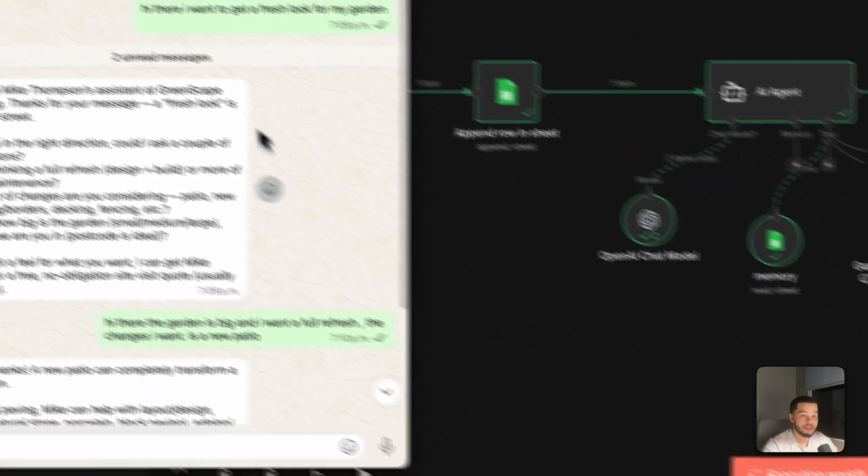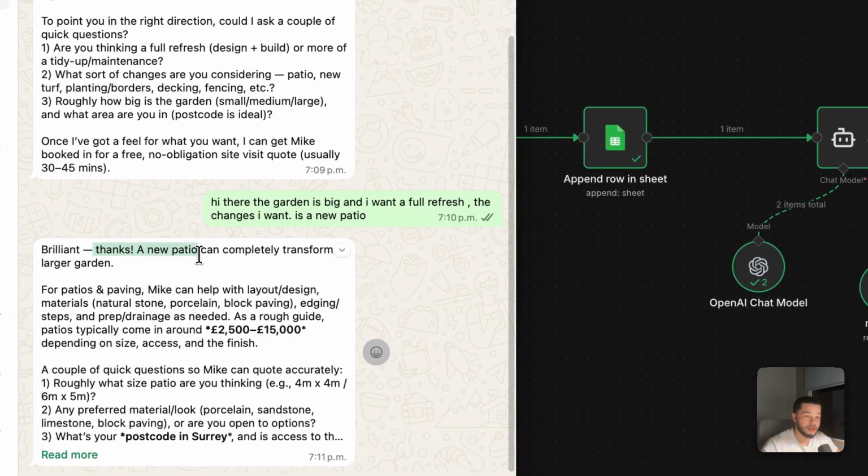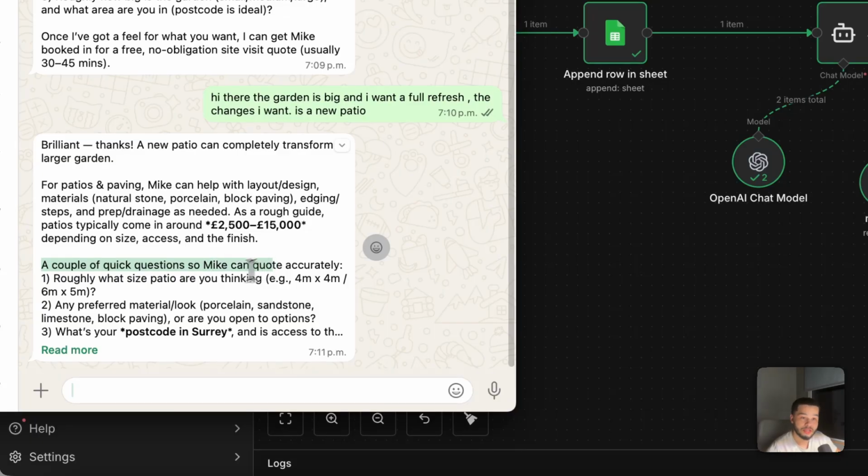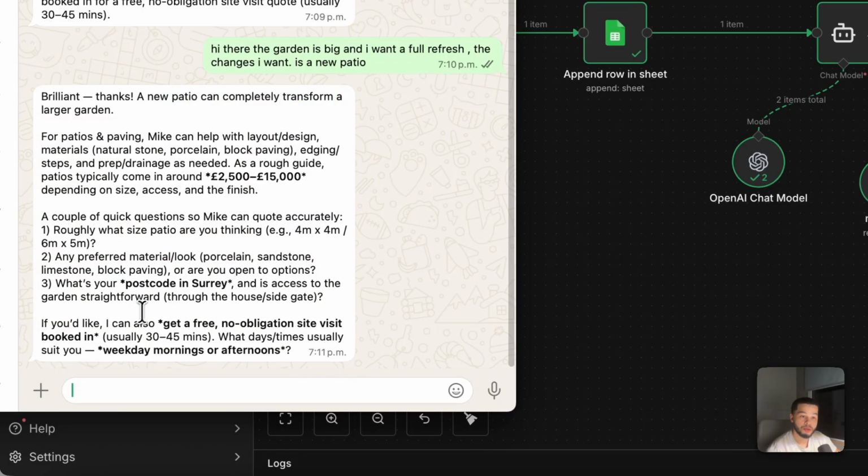And now over here it says, "Thanks, a new patio can completely transform the garden." Then it says down here a couple of quick questions so Mike can quote accurately: roughly what size, any preferred material or look, what's your postcode in Surrey, and is the access to the garden straightforward? "If you'd like, I can book you in a free no obligation site visit, usually 30 to 45 minutes. What day suits you? Weekdays, mornings or afternoons."